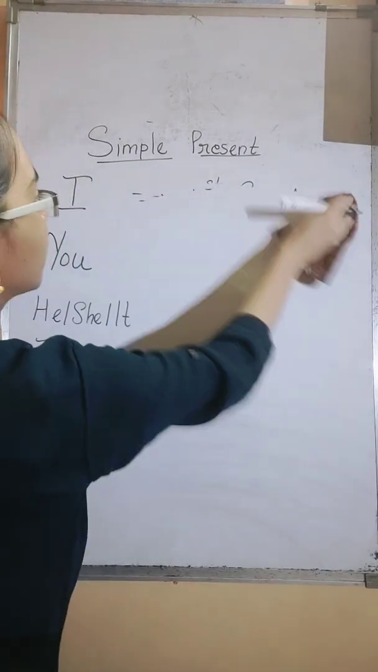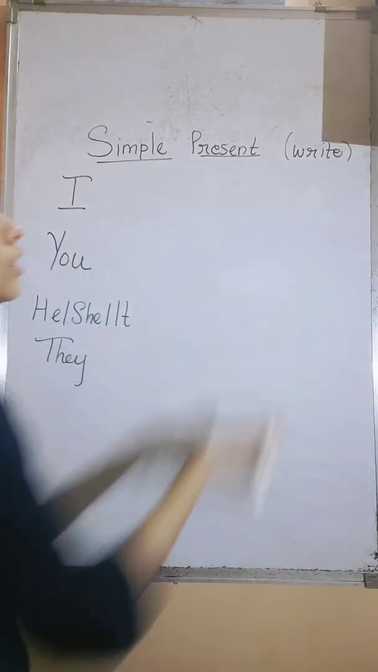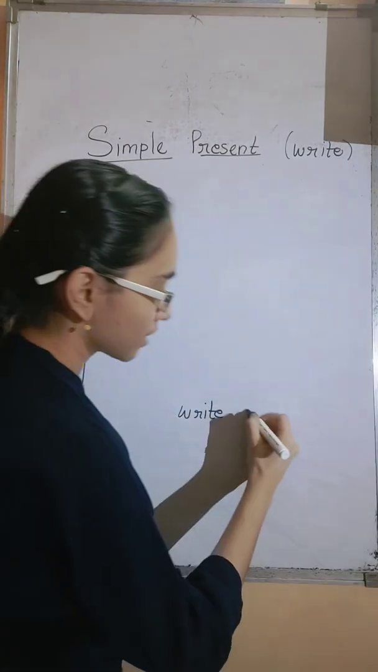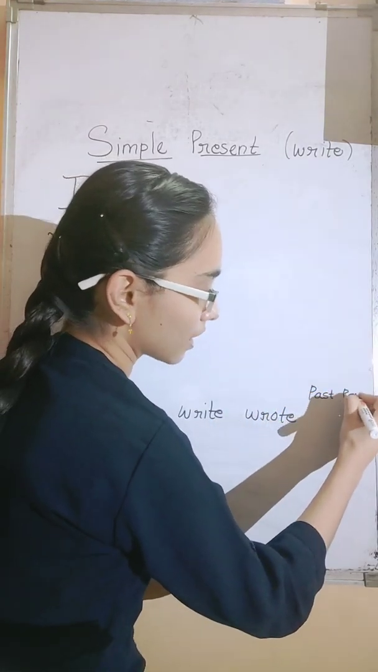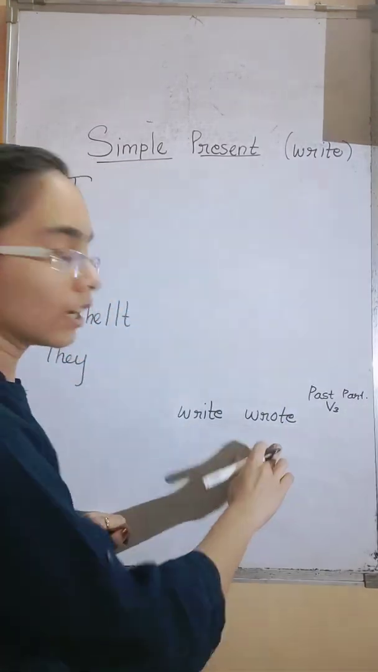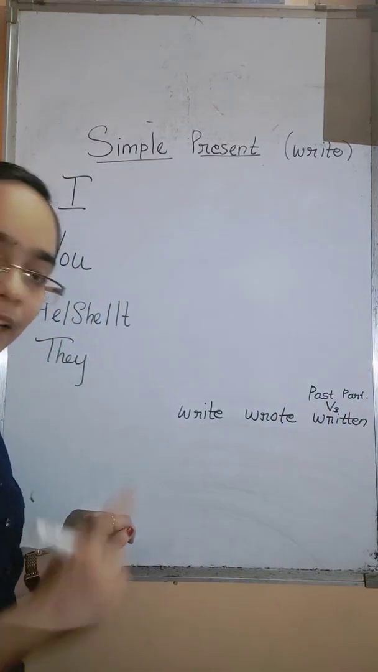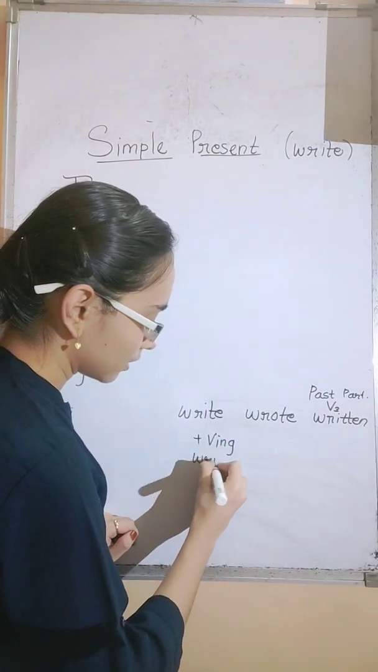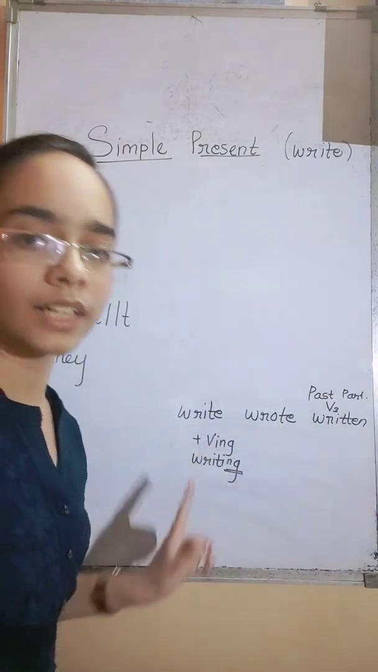Now I am going to use one verb. I am going to use write. So write in singular, in present tense it is write. In past tense, wrote. In past participle, that is V3 form. Past participle is also called V3 form. So write, wrote, written. Written will be the V3 form. And the last one is the ing form, continuous form, that is writing. We have to add the ing here. Okay, write, wrote, written, writing.